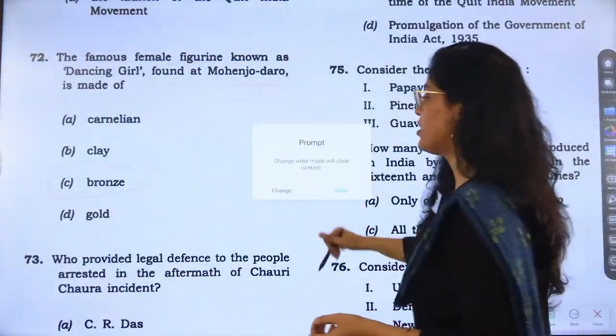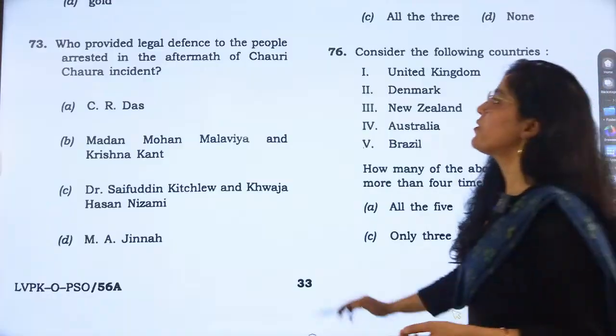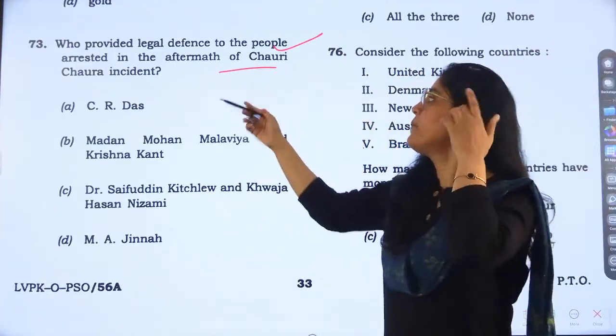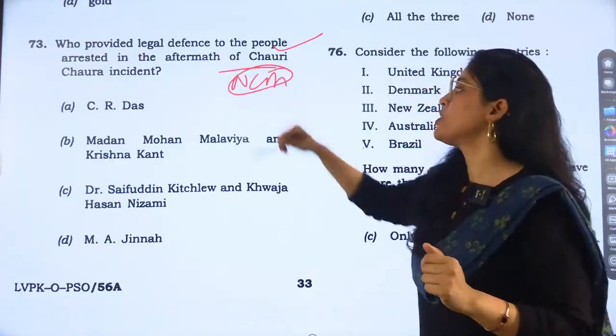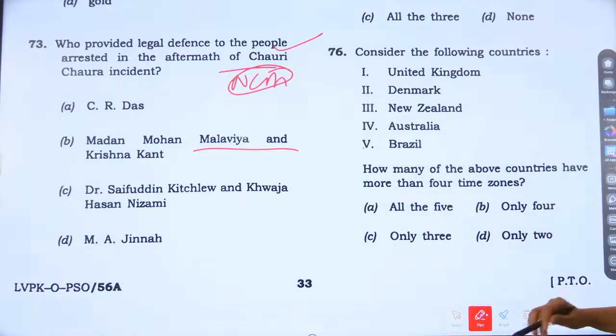Now, the next question is, who provided legal defense? This is the complicated question, right? Who provided legal defense to the people arrested in the aftermath of Chauri Chaura incident? Again, NCM related question. So the answer is Madan Mohan Malviya and Krishnakant, factual based question, right?